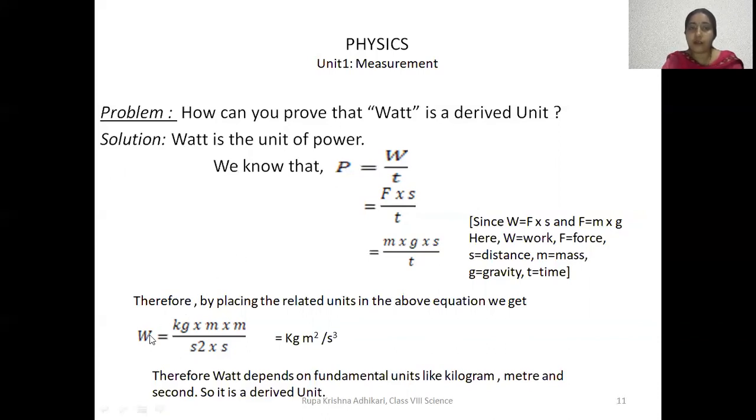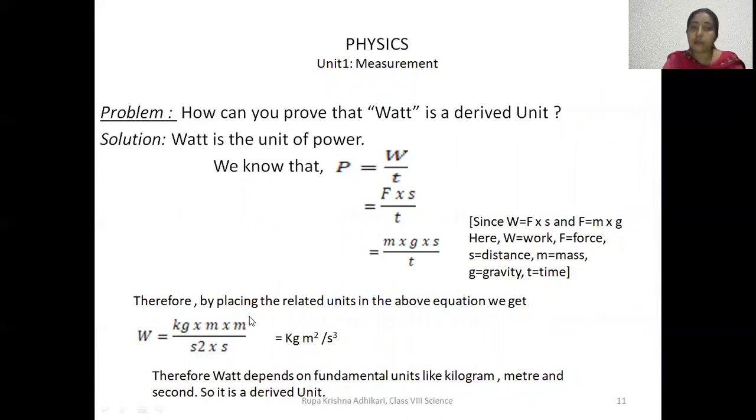Therefore, now put the related units. Power's unit is watt, capital W, equal to mass in kilogram, G that is acceleration in meter per second square, S distance in meter, time T in second. That is, watt is equal to kilogram meter square per second cube.